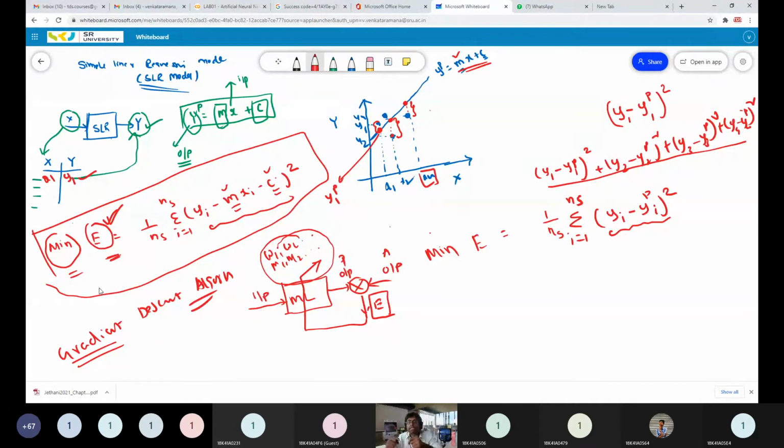So you have to choose those model parameters m and c where the line has a minimum distance from all the data points. Those m and c values are required: the values of m and c where the error will be minimum. To find those m and c values, to find that minimum error value, you require an optimization technique.